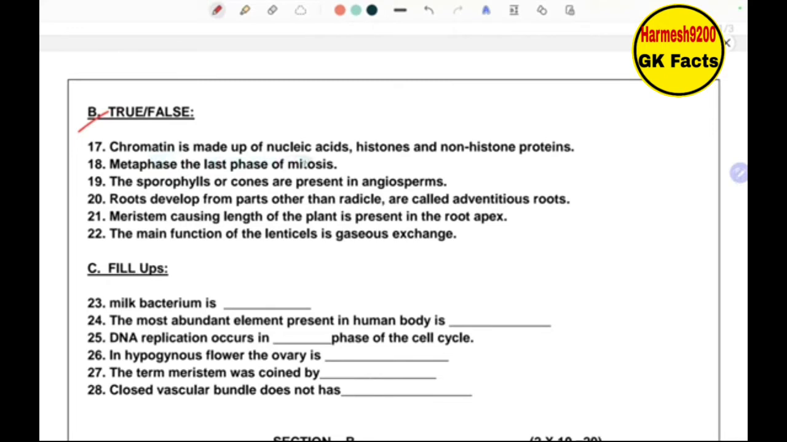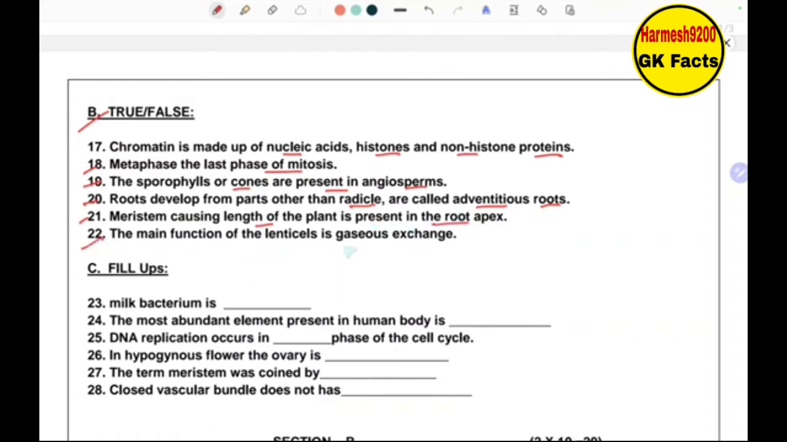Chromatin is made up of nucleic acids, histones and non-histone proteins. Next, metaphase, the last phase of mitosis. Next, the sporophylls or cones are present in angiosperms. Next, roots develop from parts other than radicle are called adventitious roots. Next, meristem causing length of the plant is present in the root apex.